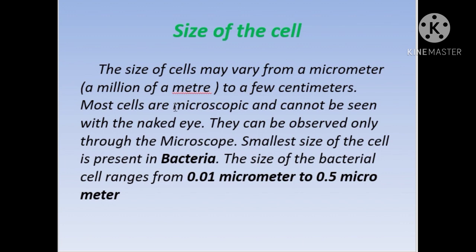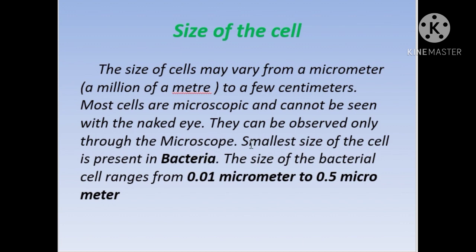But in general, most of the cells are microscopic. What is the difference between microscopic and macroscopic? The cells can be seen, visualized, observed, or studied only under the microscope. They cannot be seen with the naked eye, but they can be observed only through a microscope. And this is a very important point.